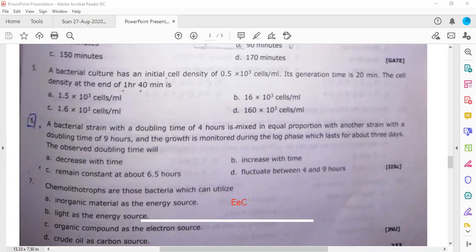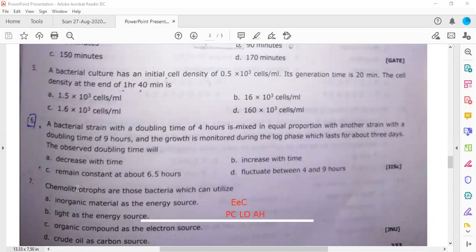This is the electron source. This is the carbon source. For each word, we have 2 options, P, C, L, O, A, H. So there we have 3 words, capital E, small e, C. Here we have 6 words because we have divided each word into 2. Depending upon energy source, it can be phototroph or chemotroph. Depending upon electron source, it can be lithotroph or organotroph. Depending upon carbon source, it can be autotroph or heterotroph.